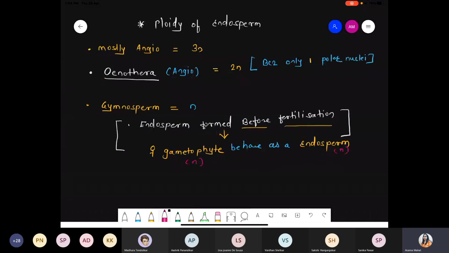So one question coming from gymnosperm: endosperm is haploid in nature because it is a product of before fertilization. The female gametophyte itself acts as an endosperm, and obviously the female gametophyte is present before fertilization. So the entire endosperm is also haploid in nature. Another example we are talking about is Peperomia.